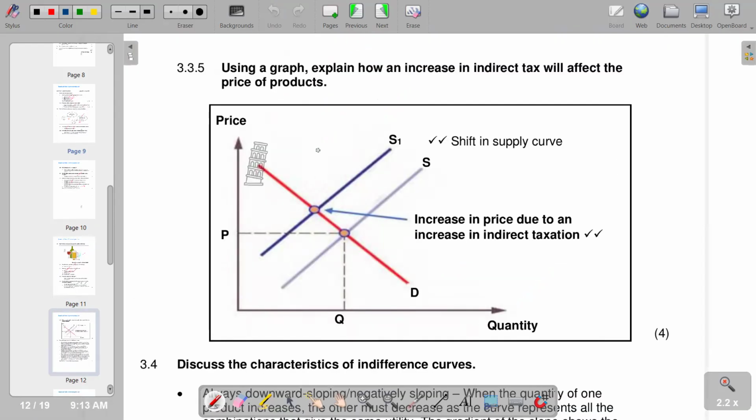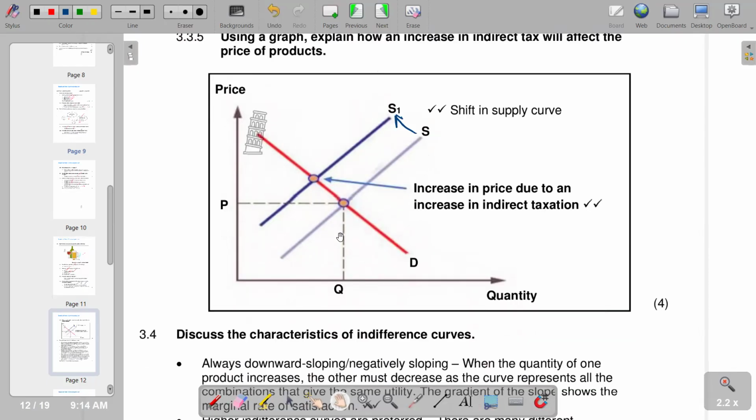On the next part, using a graph, explain how an increase in indirect tax will affect the price of products. We are going to see that when there is an increase in price due to an increase in indirect taxation, the supply curve shifts. We are seeing a shift from S to S1. That is the typical effect of an increase in indirect tax. We are going to see supply shifting from S to S1.